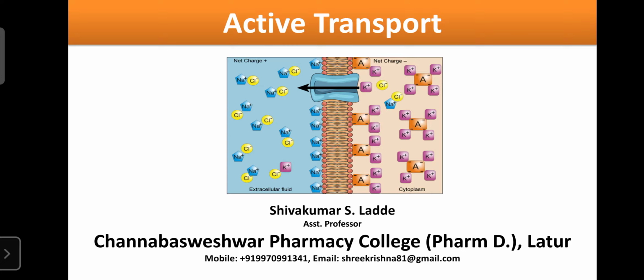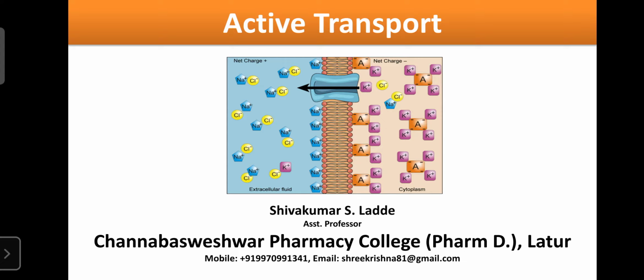For example, sodium and potassium: first sodium is transported, later the potassium is transported. Or sodium and glucose: first the sodium is transported, certain energy is created, and that energy is helpful for the movement of the glucose. Such transport is known as secondary active transport.